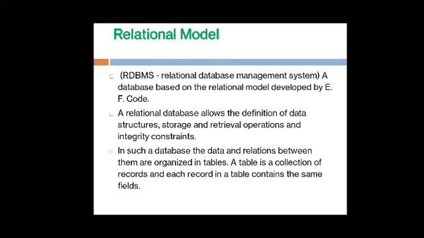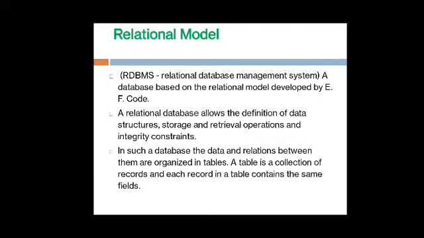That means when we have different kinds of data in a tabular format, then we can use a relational database. For example, suppose we have to make a table for college students, so we can use college ID, college name, address, phone number, email ID, and their father's name, mother's name, and different kinds of fields.